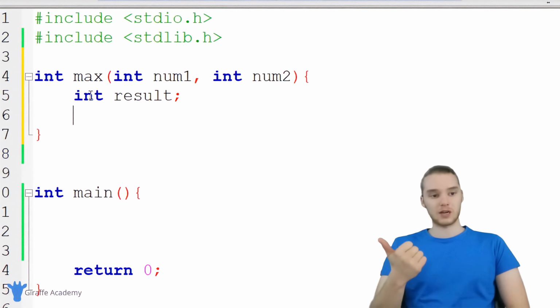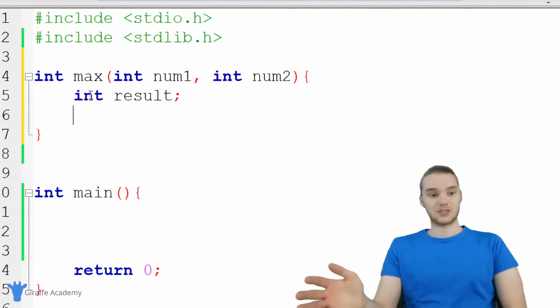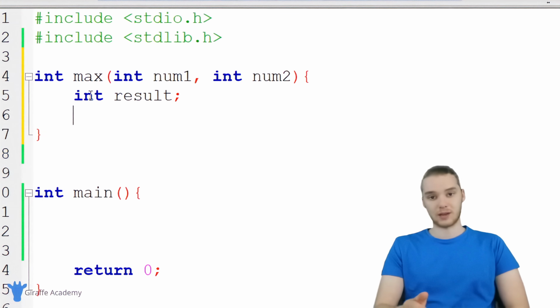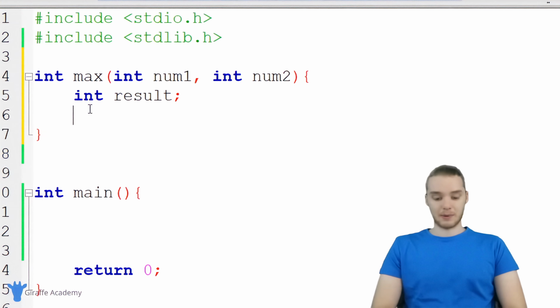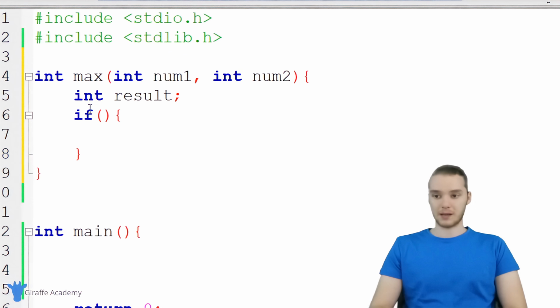We need to figure out if num1 is the biggest, or if num2 is the biggest. And this is a perfect situation to use an if statement. An if statement allows us to check a certain condition, and if that condition's true, we can do one thing, and if the condition's false, we can do another thing. So down here, I'm going to use an if statement. I'm basically just going to say if, and then make an open and closed parentheses, and an open and closed curly bracket.